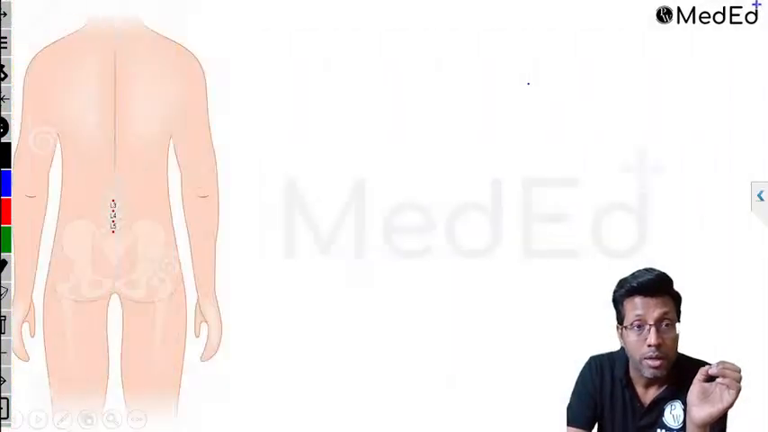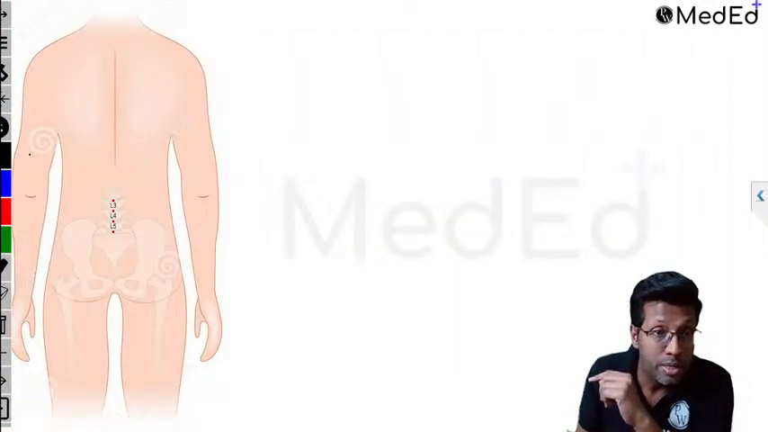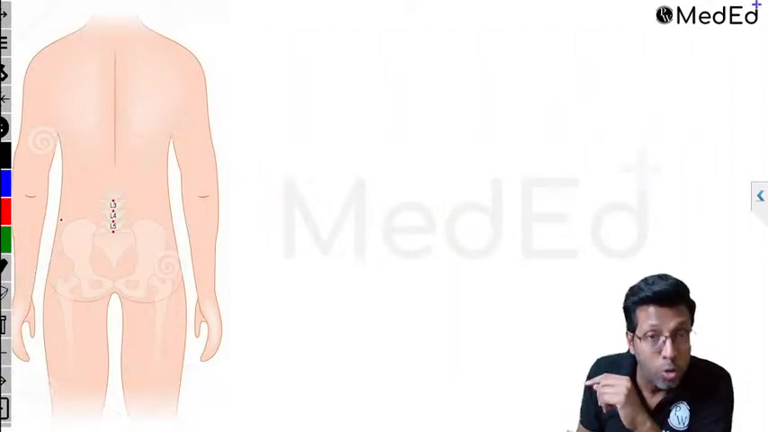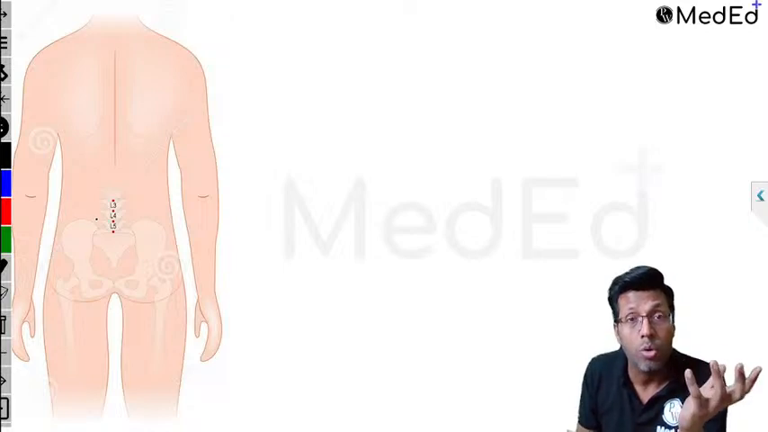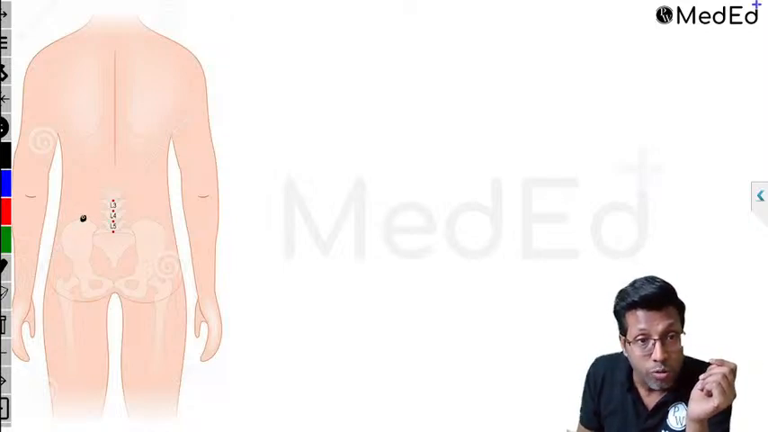Okay, right? Here, everyone, is another important question that comes in the exam. How do you identify which is the space? How do I come to know? This was an exam question. You find the highest point of the iliac crest, and you draw a line over here.